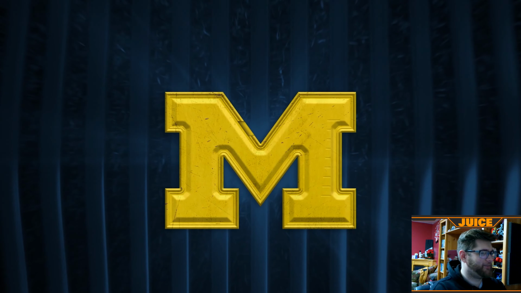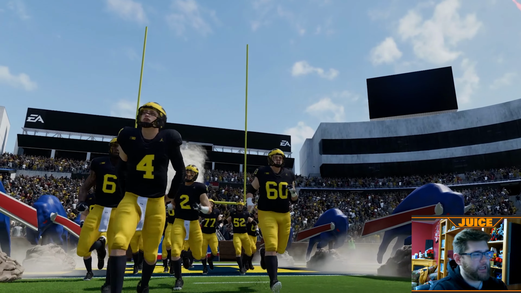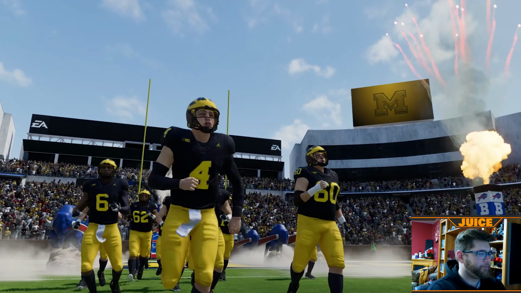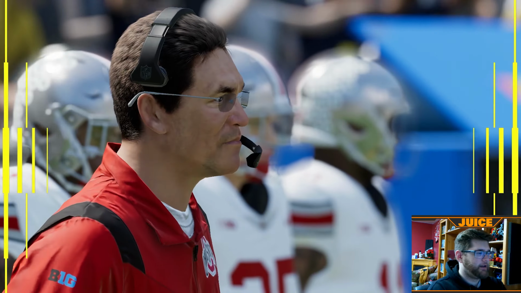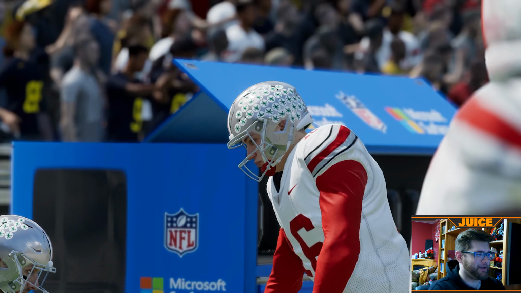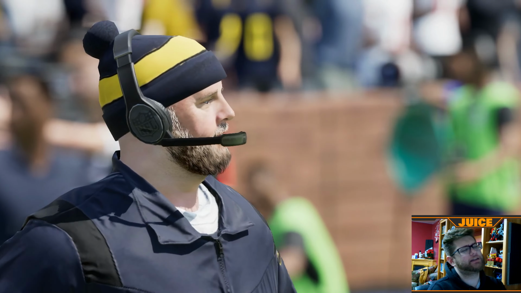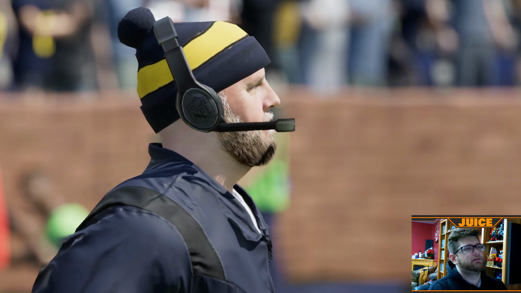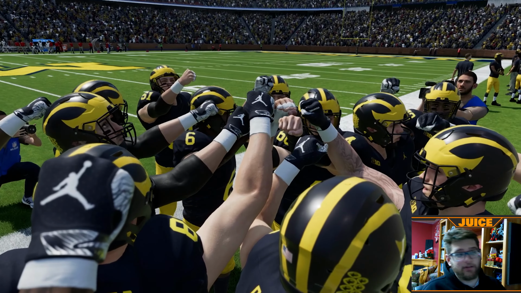All right, so the Buckeyes are coming out on the field. Some of the jersey numbers are a little bit messed up, but that's okay. It's not a big deal. Most of the players have the right jerseys, right jersey numbers. This looks pretty good, other than, obviously, the coaching. The coaches aren't the same. But I guess if this mod is in Madden 25, then you can have Harbaugh. But I guess you wouldn't need this mod in Madden 25 because the game is going to come out. So, whatever. It is whatever.